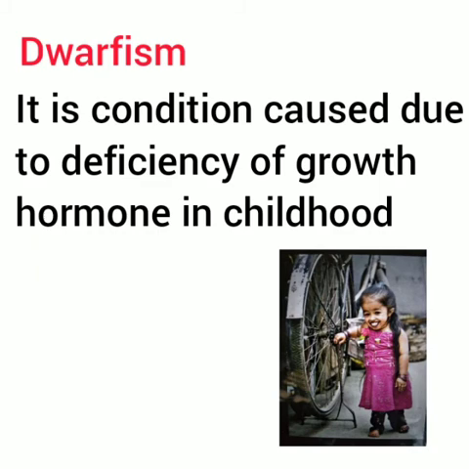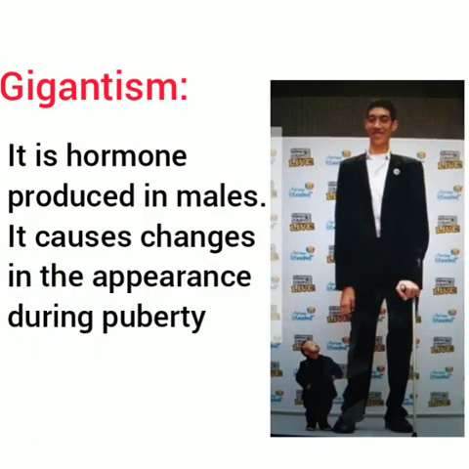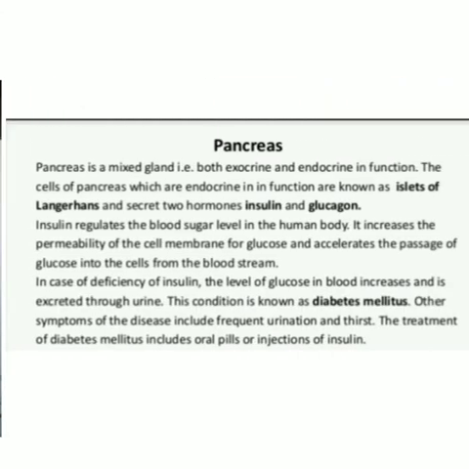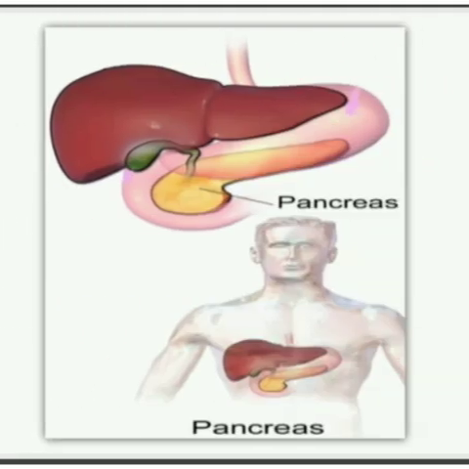Dwarfism: it is a condition caused due to deficiency of growth hormone in childhood. Gigantism: it is caused by excess growth hormone. It causes changes in appearance during puberty. Pancreas: the pancreas is a mixed gland that is both exocrine and endocrine in function. This is the pancreas present near our stomach.